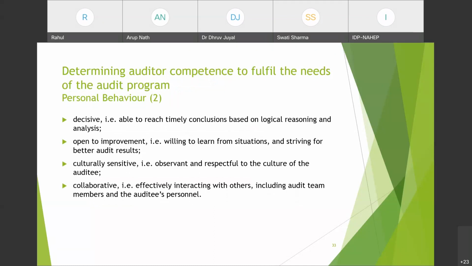Decisive, that means an auditor must be able to reach timely conclusions based on logical reasoning and analysis. When we talk about audit findings, this must not take much time, because there are so many clauses and requirements to check. So he must take decisions promptly, make conclusions, and do any logical reasoning or analysis in a timely manner. He should not take much time on each and every finding. So being decisive, taking prompt decisions, is very necessary for an auditor.